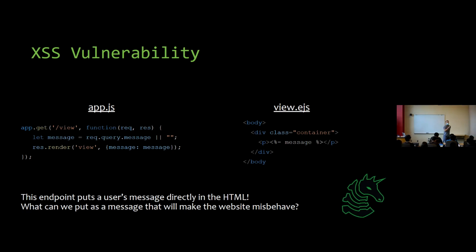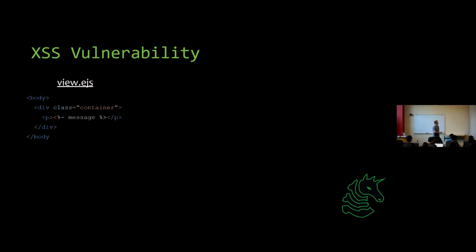And here again, we see some sort of injection idea, right? So take the message from the user, display that back to the user in an HTML file, right? I think we can hit next slide. Okay, so the question is, what can we put as a message which will make this website misbehave, right? That's the adversarial mindset. What can we exploit here? And the answer is to put script tags, right? Next slide. What if our message looked like this?